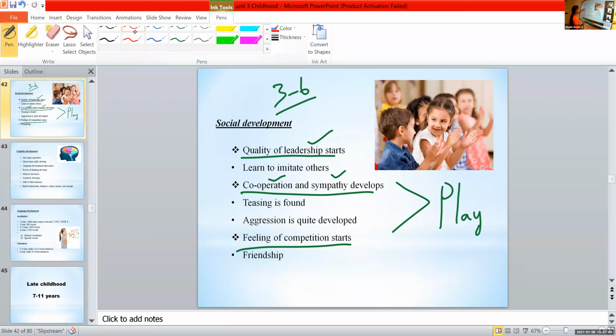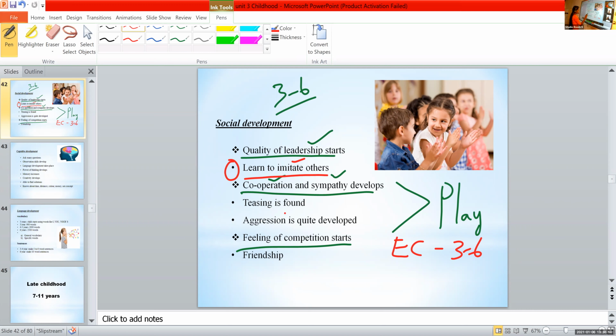Then they learn to imitate others. It's a very important milestone of an early childhood child. In early childhood, that is from 3 to 6 years, this is the period where the child learns to imitate others, imitate the teacher, imitate the parents and all. This is the stage where imitation develops.